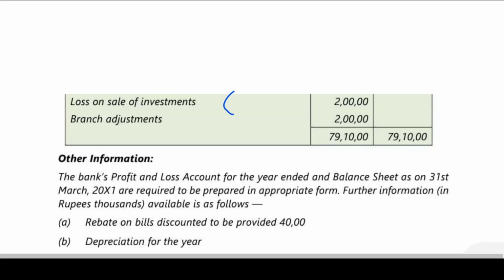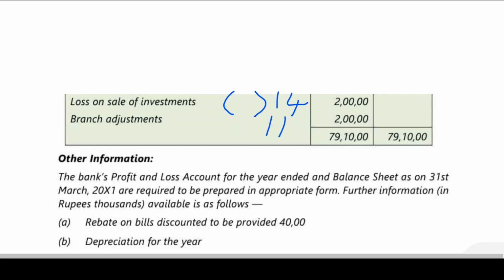Negative where? In schedule 14. Is this clear? Branch adjustment, since it is showing a debit balance, it is an asset, it will be taken to schedule 11, the balance sheet.